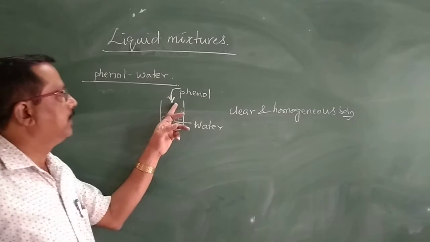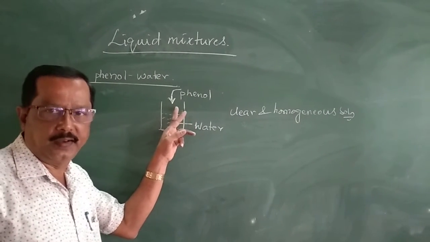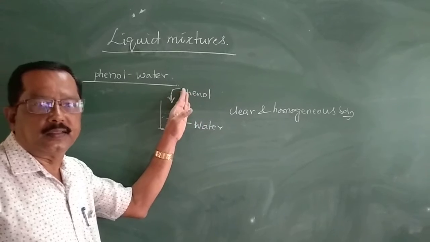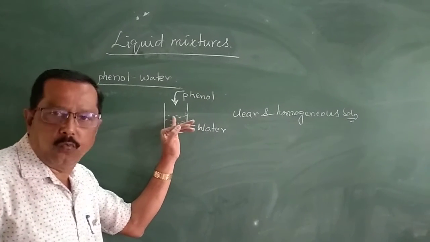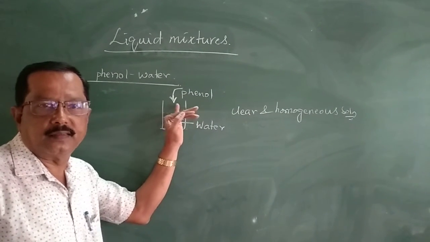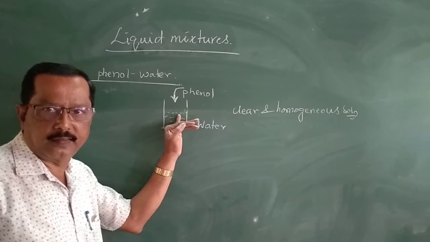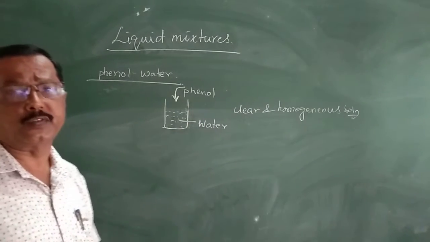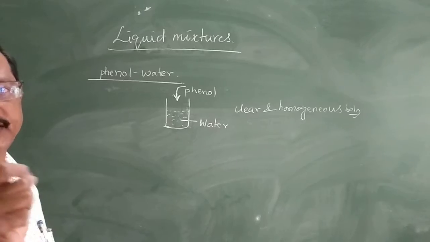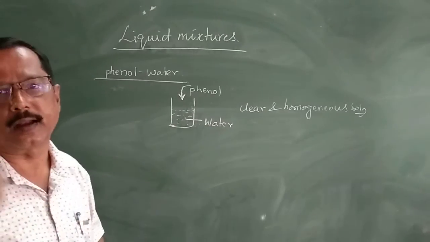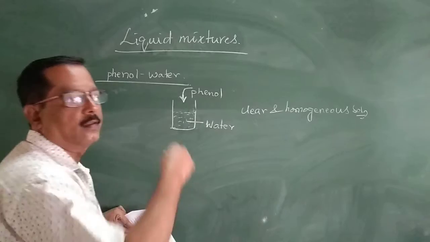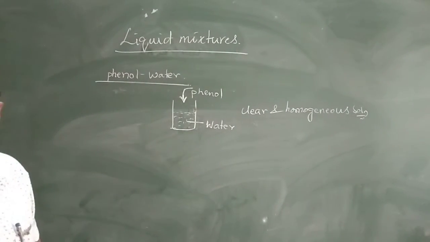As we increase the concentration of phenol, the phenol does not dissolve in water. It gives a turbid solution, so it is opaque. It is not a clear solution.